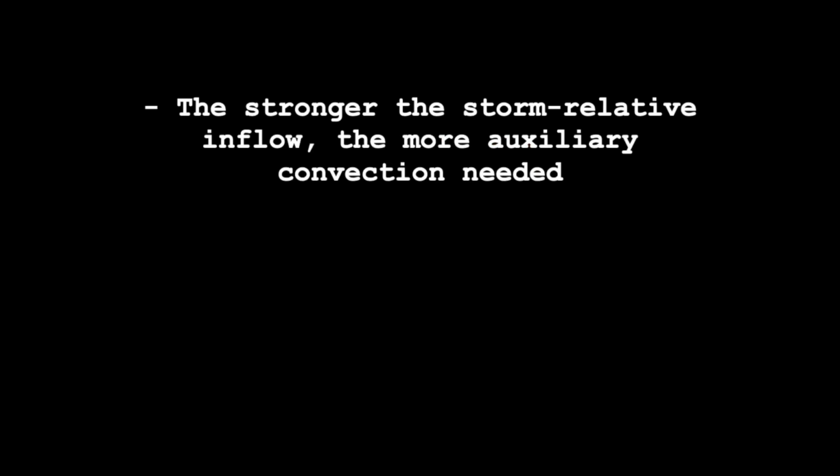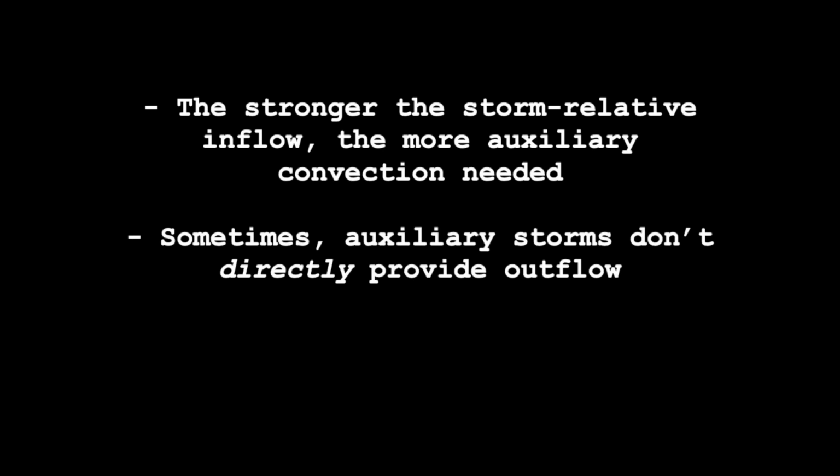The stronger the storm relative inflow, the more rear flank auxiliary convection is needed to achieve the inflow-outflow balance. Often, the outflow from these auxiliary storms doesn't directly influence tornadogenesis in the main supercell, but rather perturbations in the near-storm environment aloft induced by the auxiliary storms can be enough. On rare occasion, purely discrete supercells can produce tornadoes without any assistance from auxiliary storms, fueled only by the ingredients available within the ambient environment, but in the vast majority of cases, auxiliary storms are necessary.